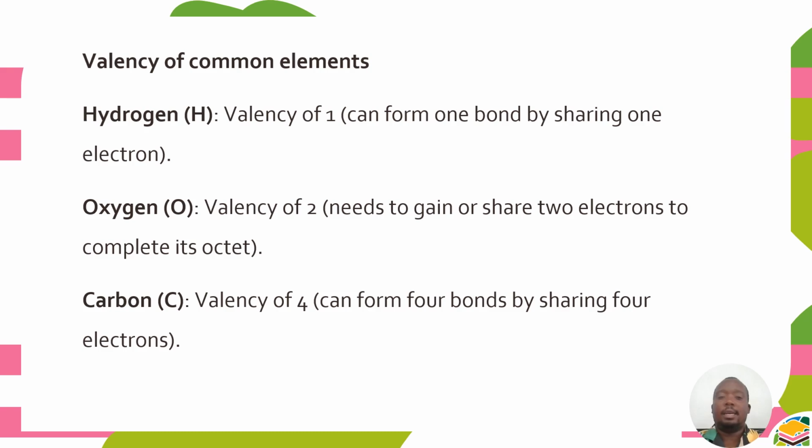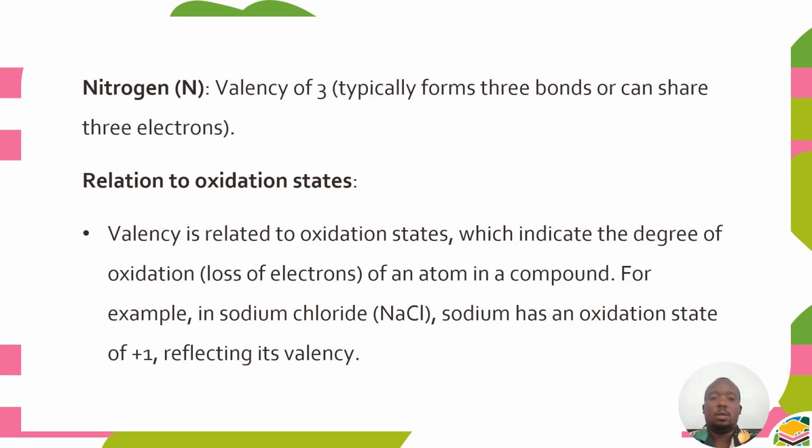Carbon has a valency of 4. It can form 4 bonds by sharing 4 electrons. So here we have the valency of hydrogen, oxygen, and carbon. Then, furthermore, nitrogen has a valency of 3, which means it forms 3 bonds or it can share 3 electrons. No wonder it has a valency of 3.